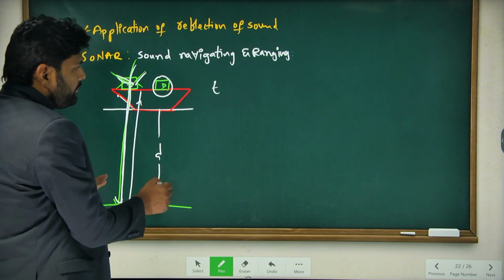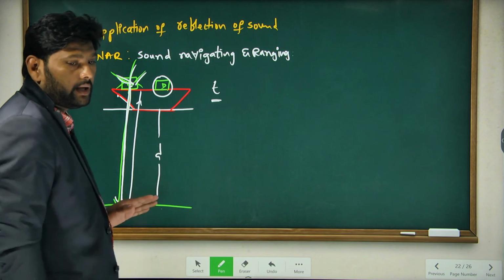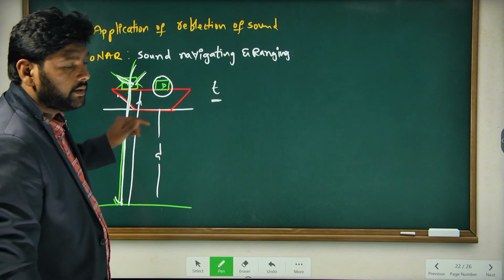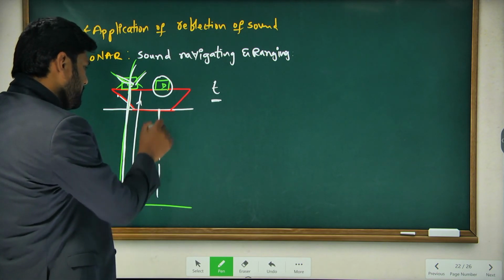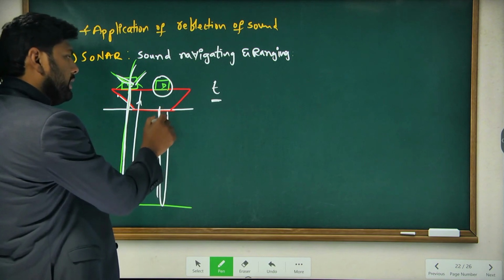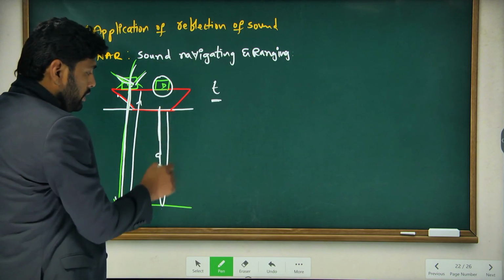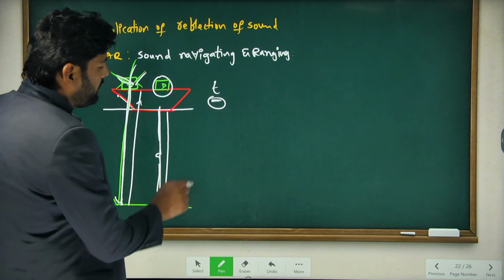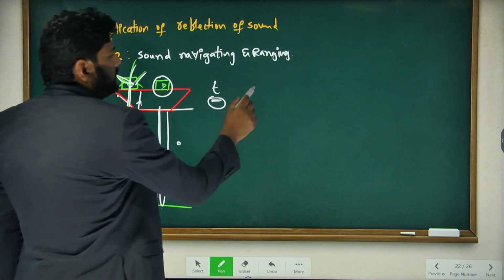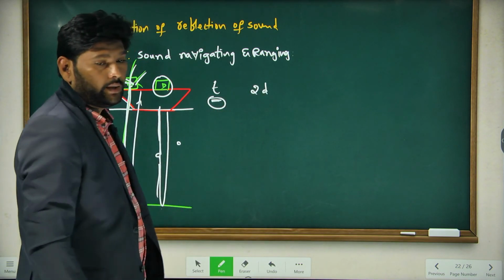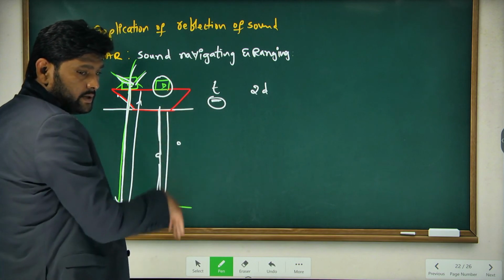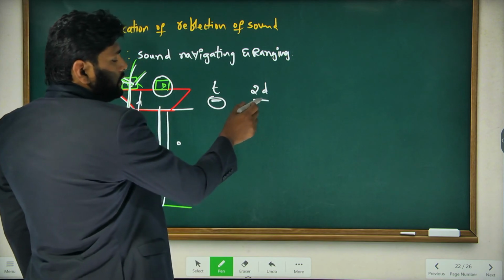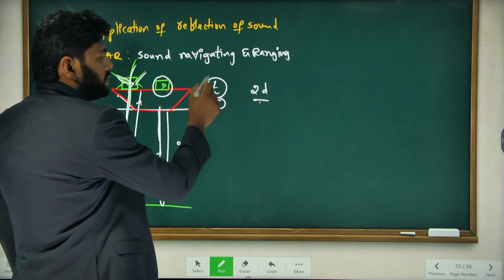The sound goes down and reflects back up, so the total distance traveled by the sound is 2d, one for the downward direction and one for the upward direction. To travel this 2d distance, the time taken is t.